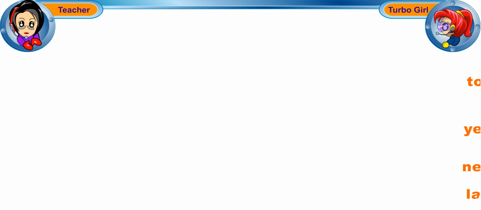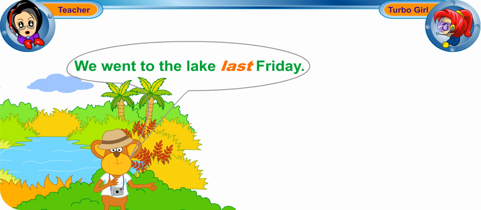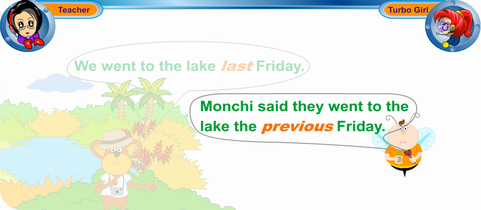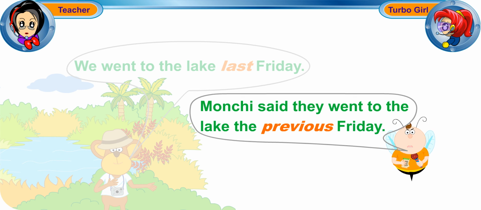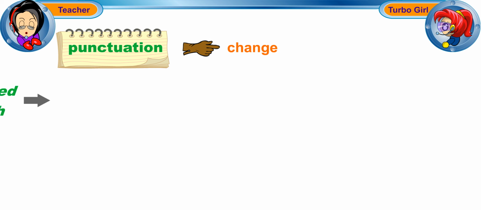For example, in direct speech, Monchi said, "We went to the lake last Friday." In reported speech, Monchi said they went to the lake the previous Friday. 6. Punctuation. The final thing to change will be punctuation marks.